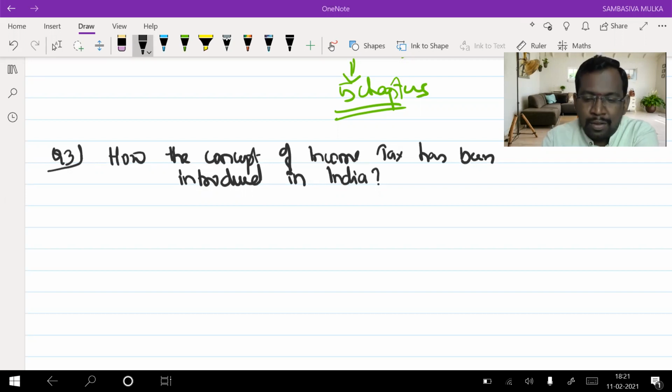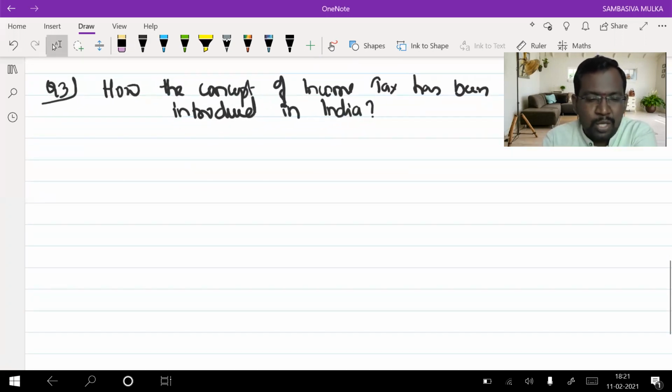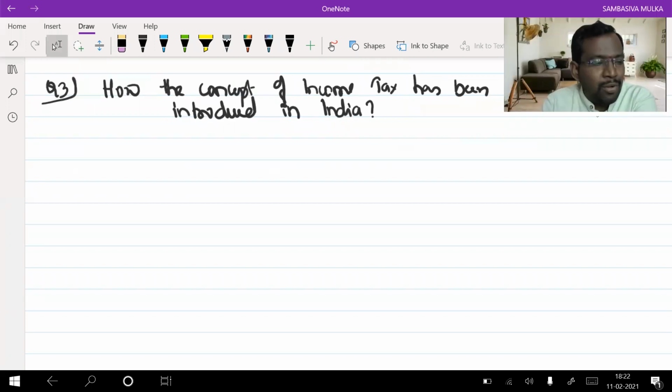In order to introduce a new kind of taxation system into India, we must have authorization. Okay, sir, authorization from where? In India, who is the highest authority, whose decision is final, which everyone should abide by and follow?